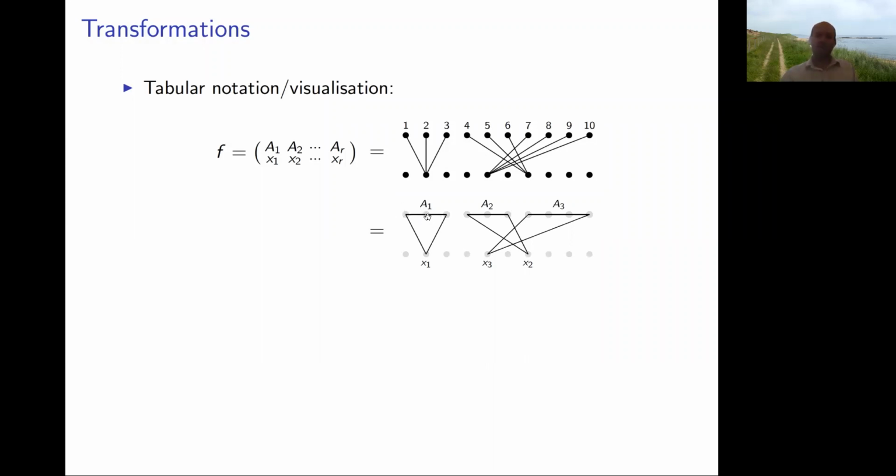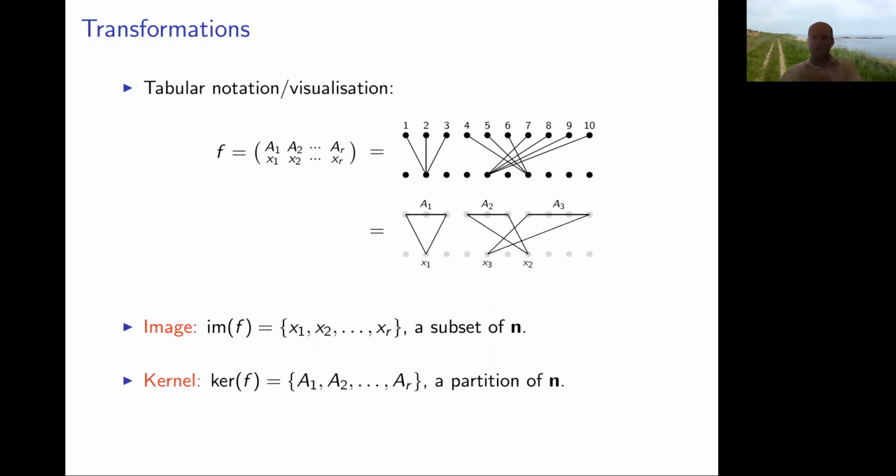So A1 is the set of all points going to x1, A2 everything going to x2, and so on. And associated with this transformation, we've got a few obvious parameters. We've got the image, which is the usual thing, all the things that do get mapped to. We've got the kernel, which for today's purposes I'll be thinking of as the partition of the set of n elements. All the things mapping to the same place are in the same block of the partition, so it's just the blocks A1, A2, and so on. And we've got another important parameter called the rank. That's the number R in this picture. It's basically the size of the image, or the number of triangles when you draw this picture.